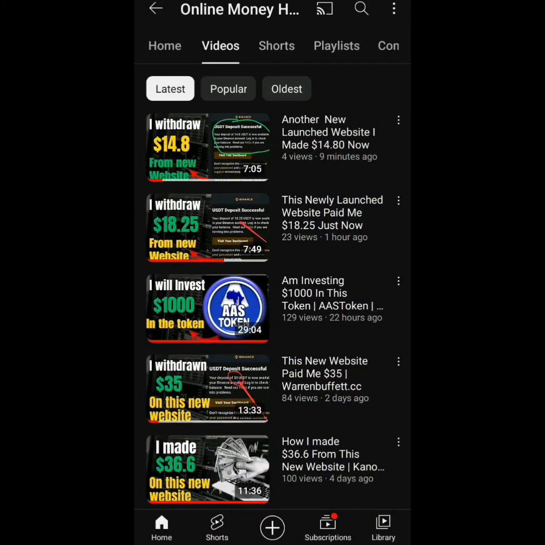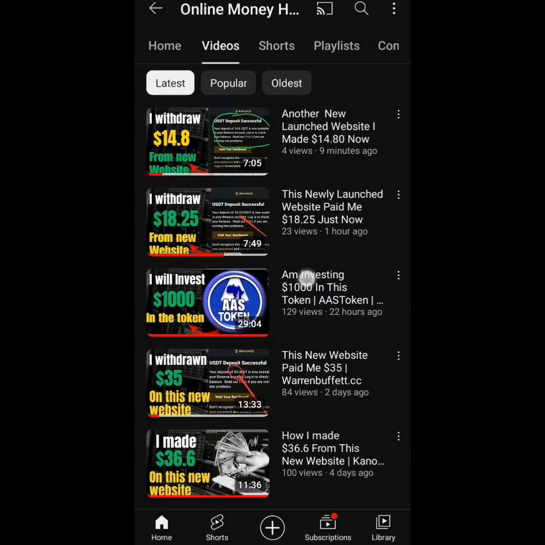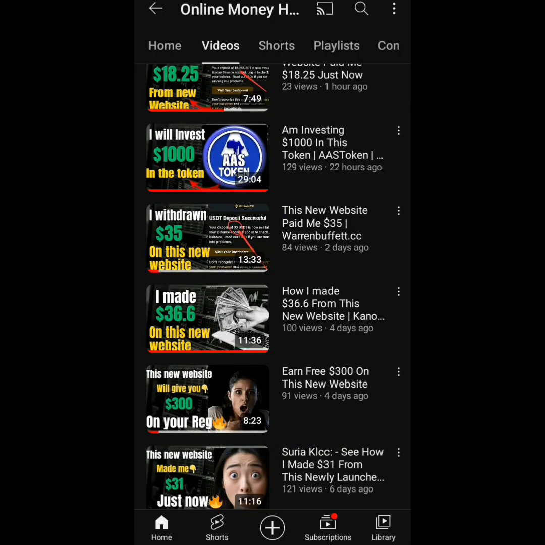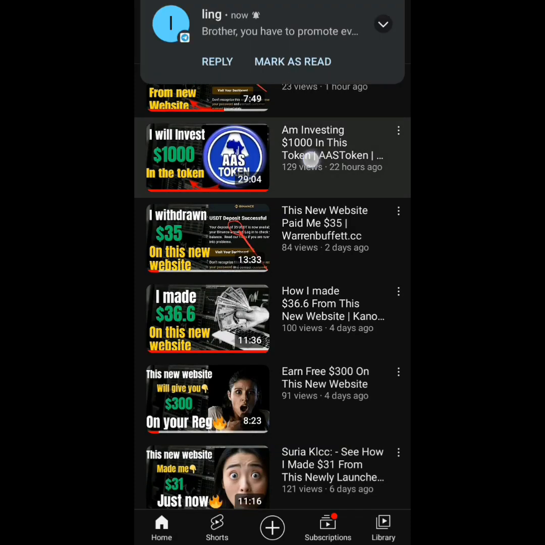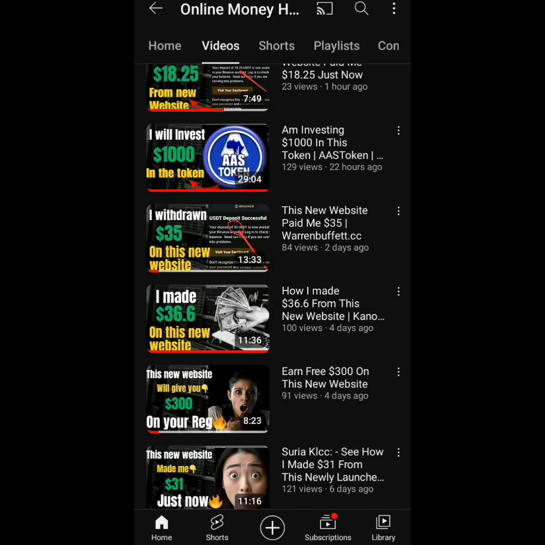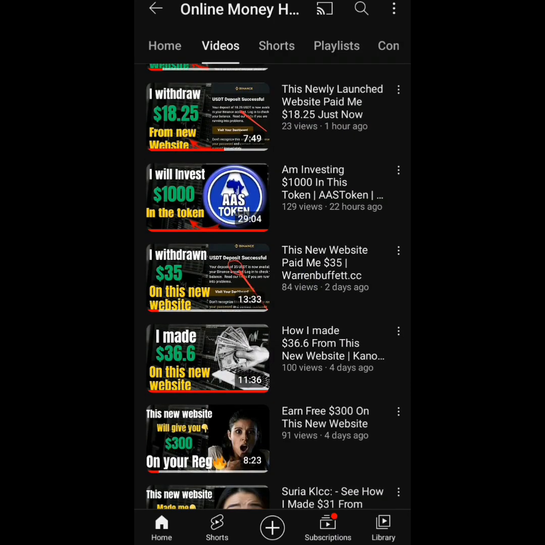I'm so excited today because today is the day we are talking about AAS token. Look what I'm touching. You can see the AAS investment platform here. This is their token, their newly launched token. So I'm going to start right now by buying this token, because the token is live right now.